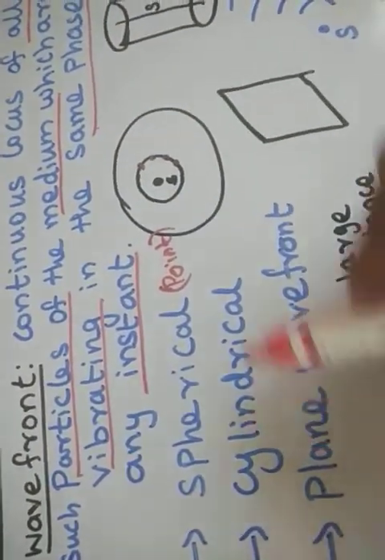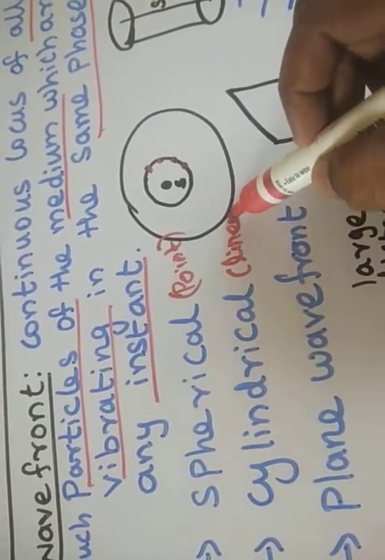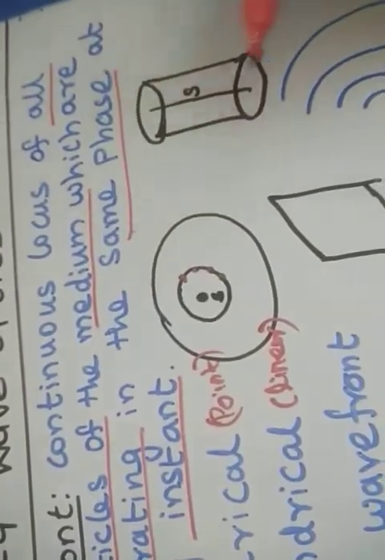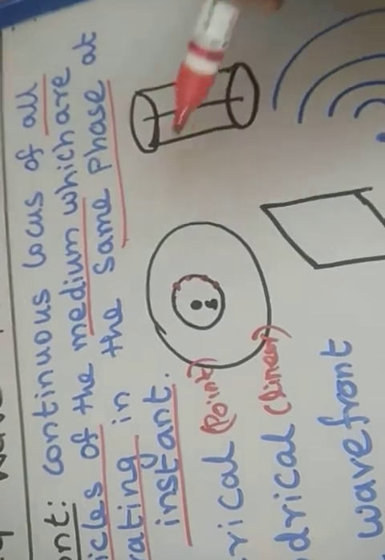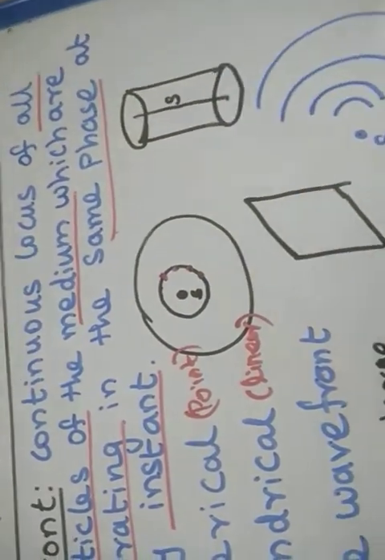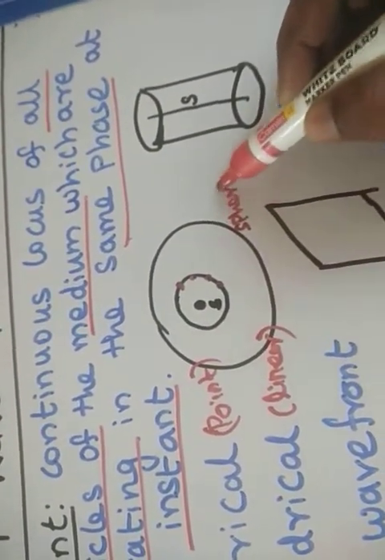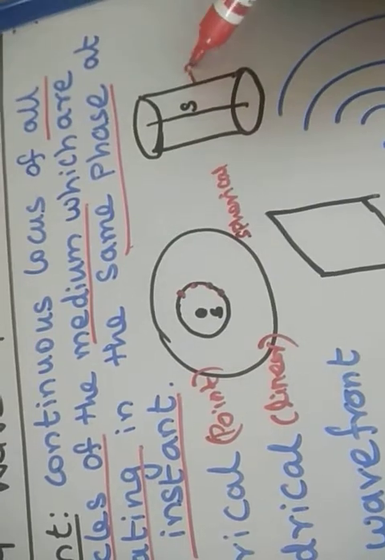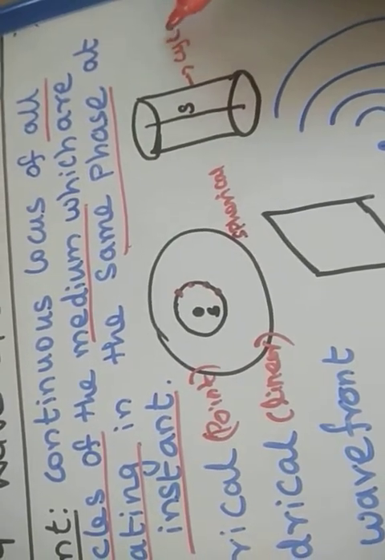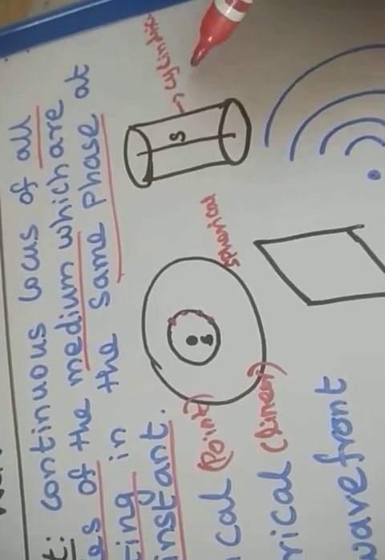The cylindrical wavefront means the source must be a linear one, that is a line. The black center line is the source, so the wavefront will be in cylindrical form. This is the spherical wavefront and this is the cylindrical wavefront.